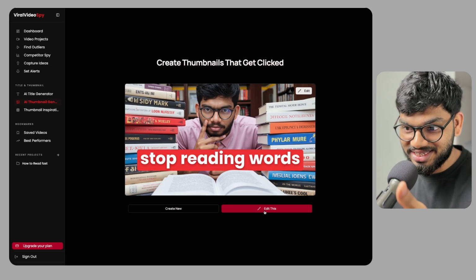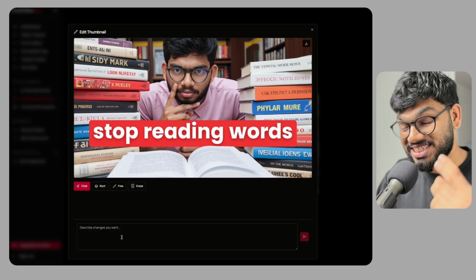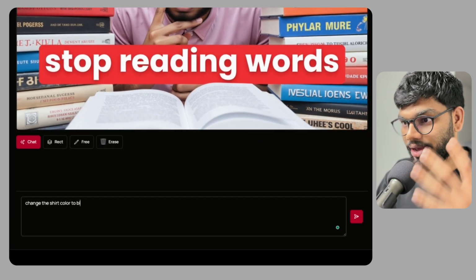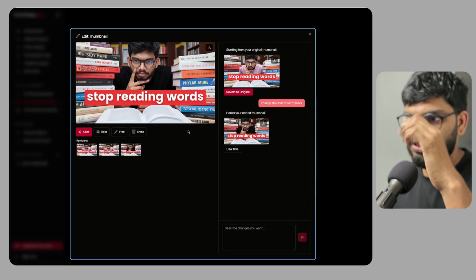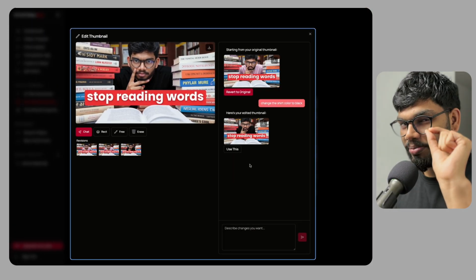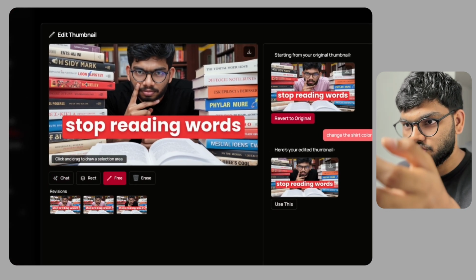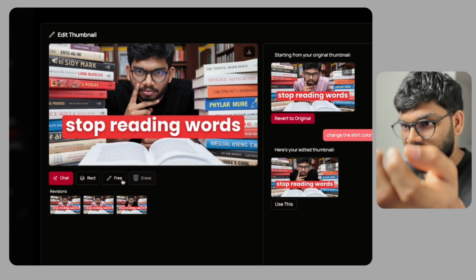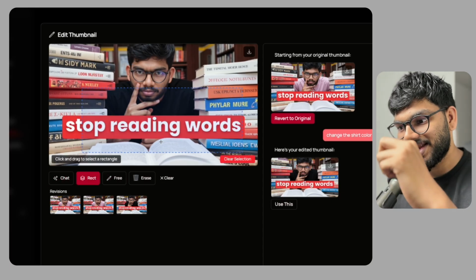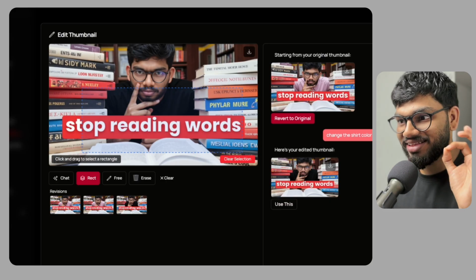So if you click on edit this, you can actually edit this image using AI, and that's very powerful. You can just describe the changes you want in natural language. I'm going to make my shirt black. See, it generates me in a black t-shirt. And if you want the changes to be made on particular segments of the image, you can select this free selection tool or the rectangle tool to select that particular area and describe the changes that you want. This will only affect that particular area that you selected.